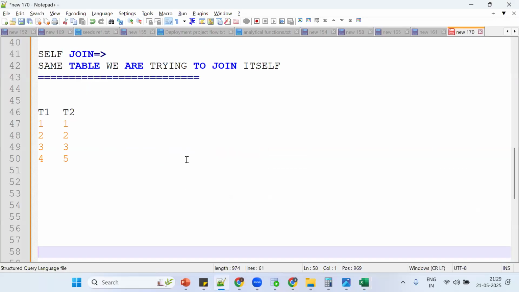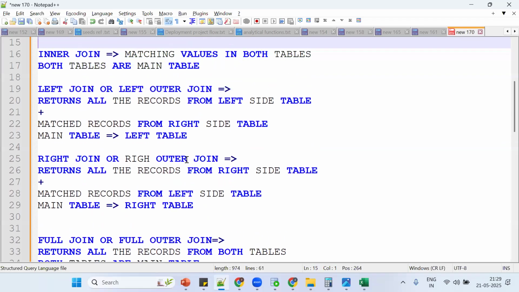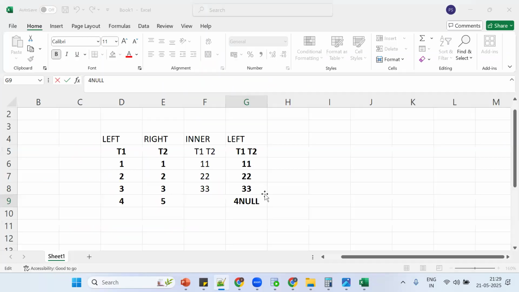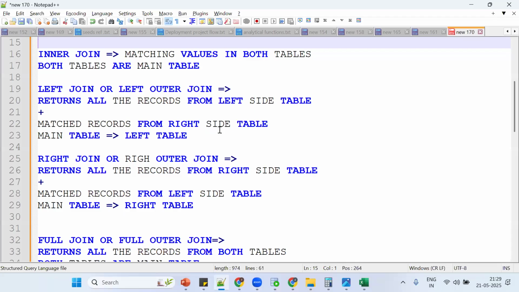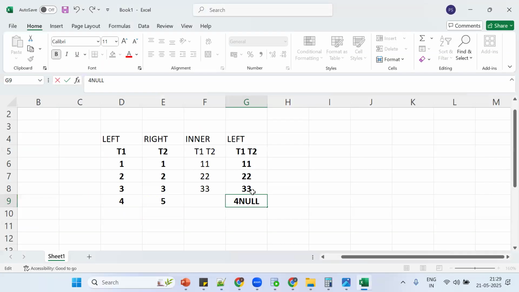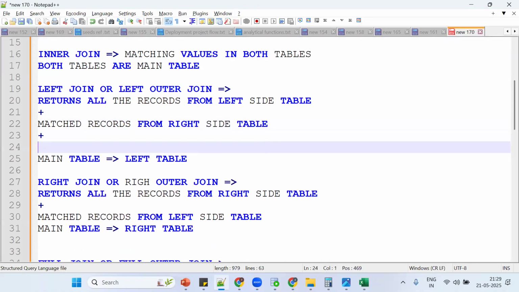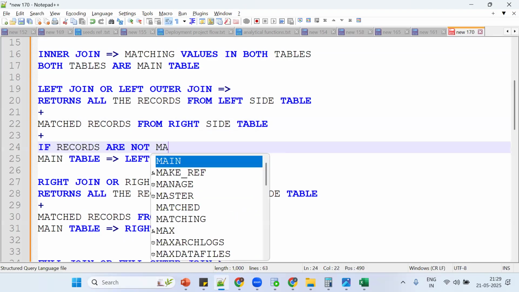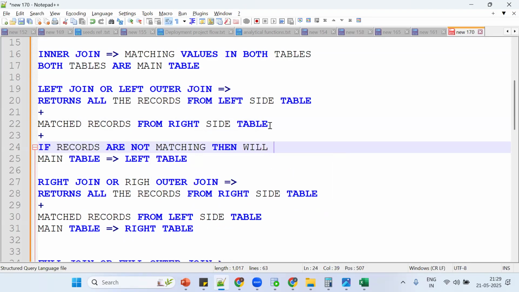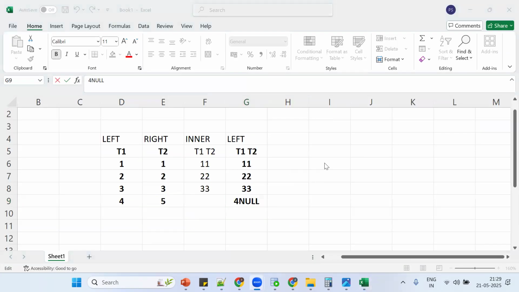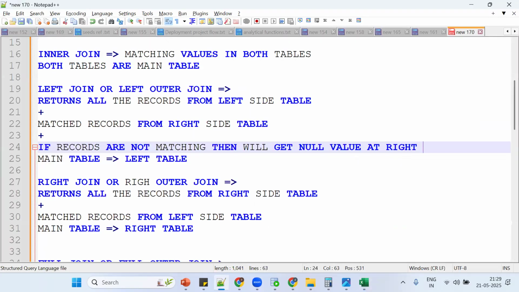Here you need to understand this. This is important, listen. Left join returns all the records from the left side table and the matching records from the right side table. And one more thing, if records are not matching, what will we get? We'll get a null value. At which table? At the right side table.